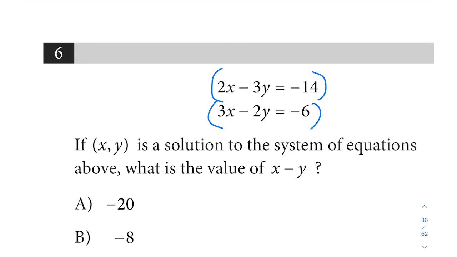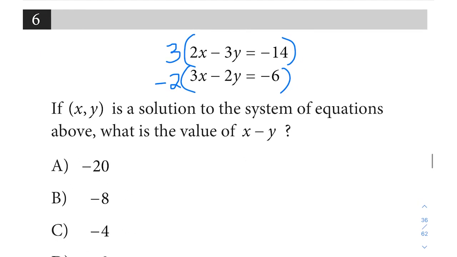I always like to make the variable that I'm trying to cancel out positive in the top equation and then negative in the bottom, so that when they add together they will sum to 0. So here, to get rid of my x's, I would multiply this top equation by 3. So when I distribute that 3, I'll have a positive 6x, and then I'll multiply this bottom equation by negative 2, so that when I distribute, I'll have a negative 6x. And so I'll write that out down here just so it's a little bit easier to follow, but that would be 6x